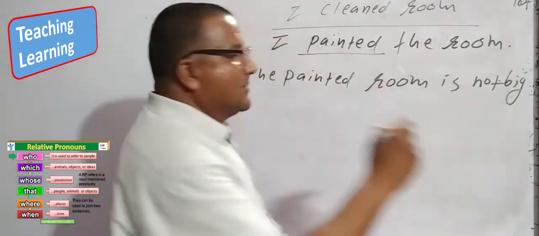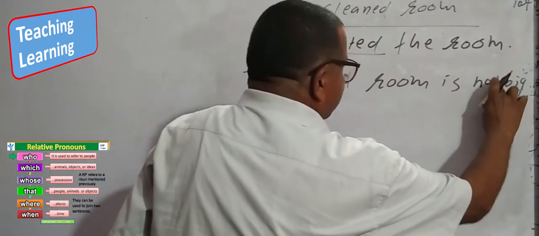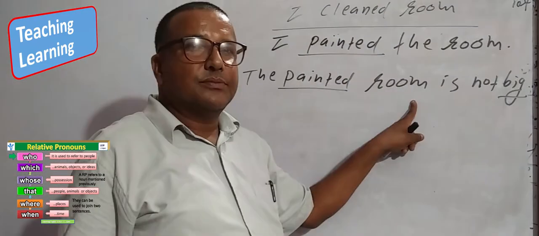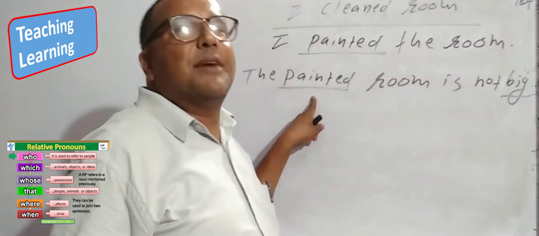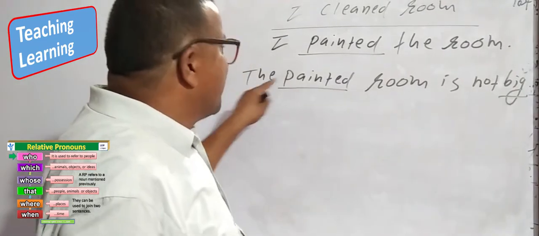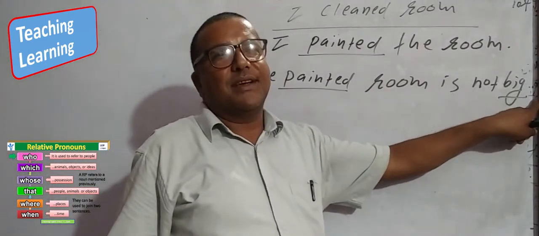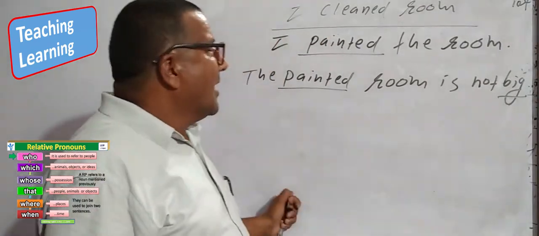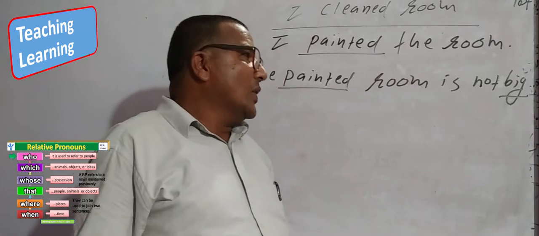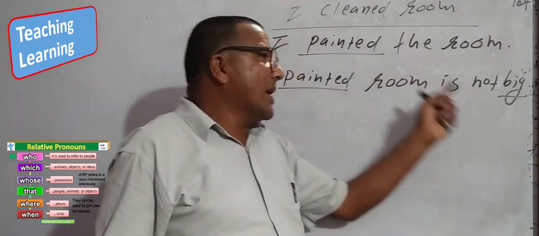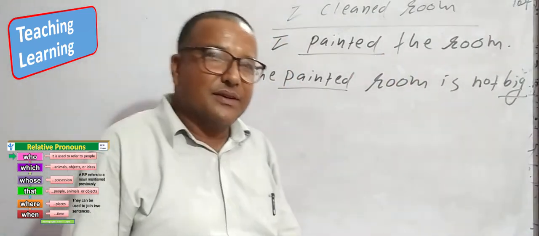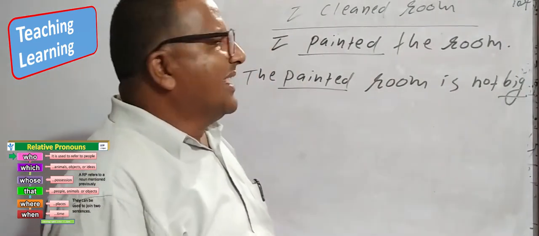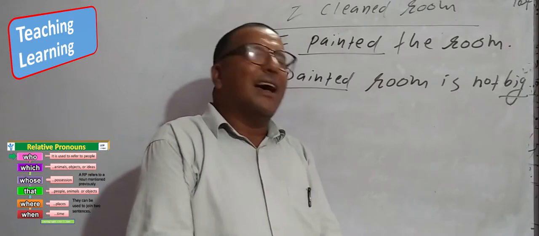There are two adjectives. One is big, the other is painted. The painted room, it is in the place of an adjective. The painted room is not big. In this sentence, there are two adjectives. We may get confused. So what are the possibilities? What types of verbs can be made into adjectives? It is a little bit high-level rules.